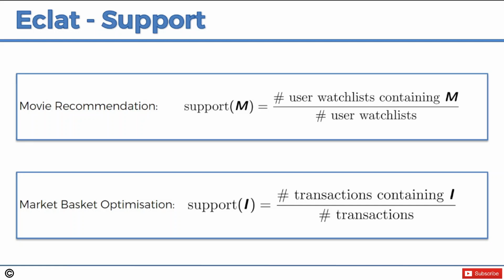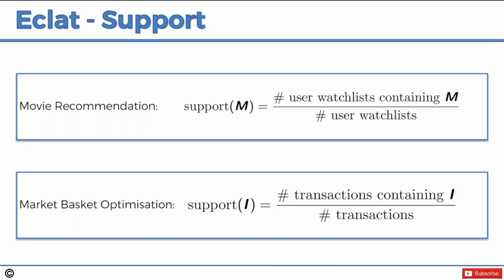So we're looking at people who are watching certain combinations of movies, and how often this happens. Just bear in mind that M doesn't mean just one movie. This was the same for a priori. It was just easier for us to understand the intuition based on one movie or one product. But actually M and I stand for a set of items or a set of movies.